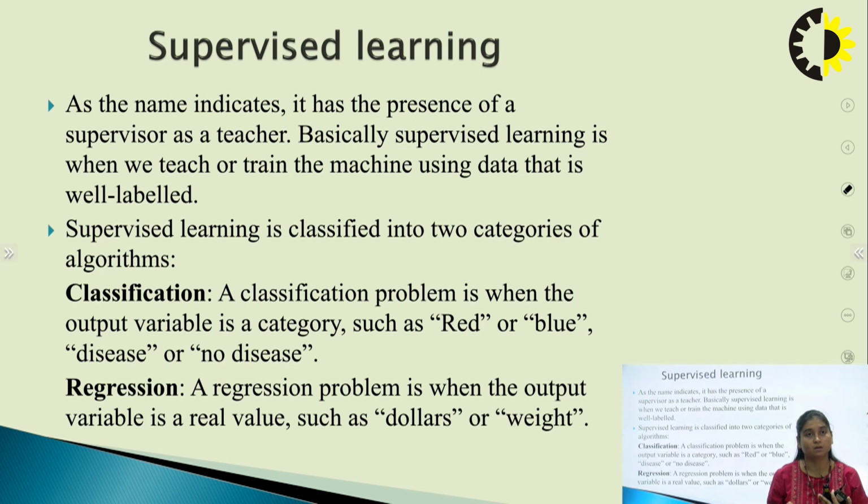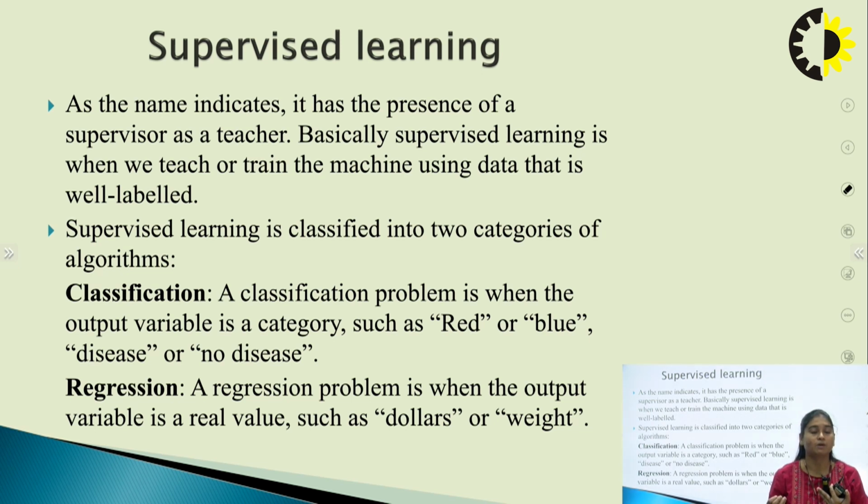What I mean by labeled data is that if I have some input as X, I have the output in the corresponding block related to that input. I'm giving the machine data which has input and output.